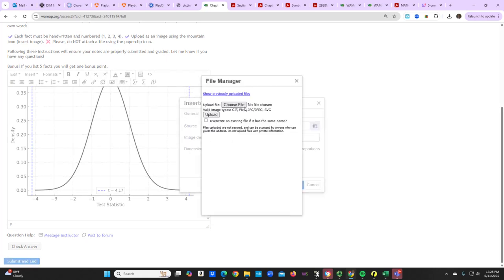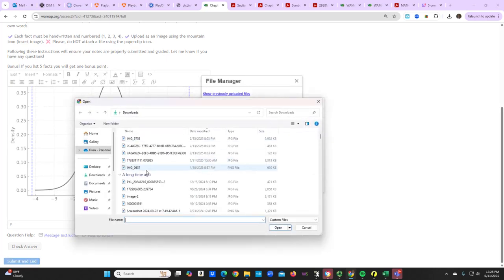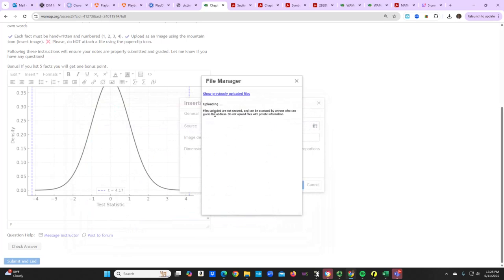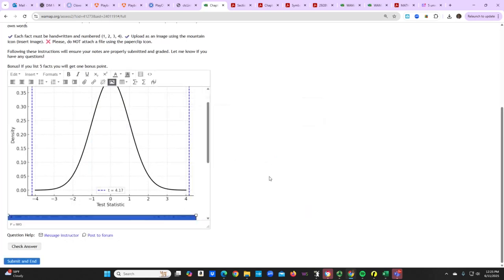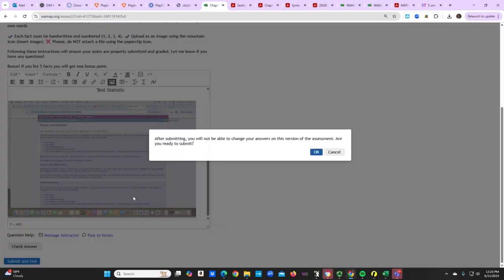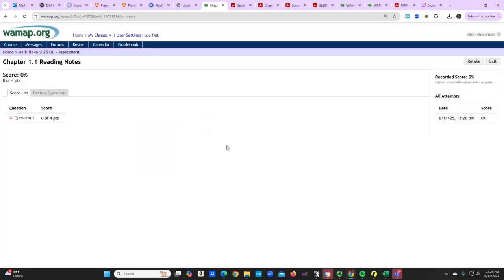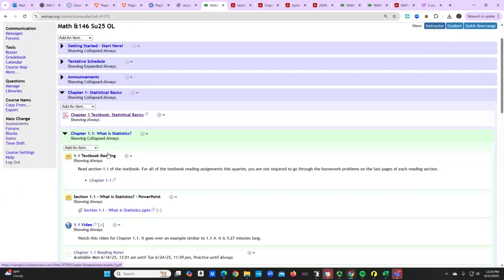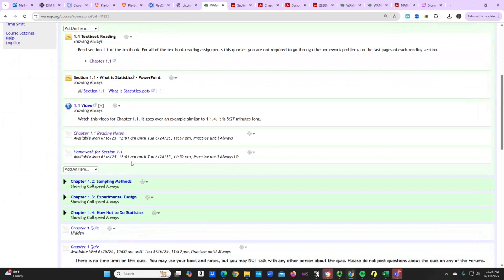All right. And then once you go to your second page, you go in there, you find it again. And then whatever that information is, just get it uploaded, and then bam. You got your 2 pages of notes. All right. Once you get your 2 pages of notes on there, you can go ahead and submit that information. And then it's up to me to grade it now. All right. So once you've done that, you are ready to get to the homework.